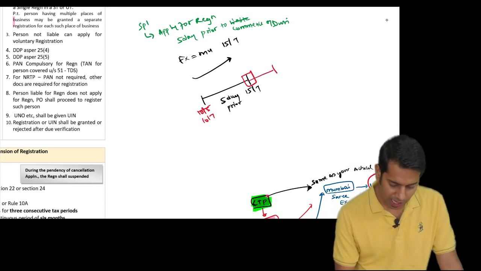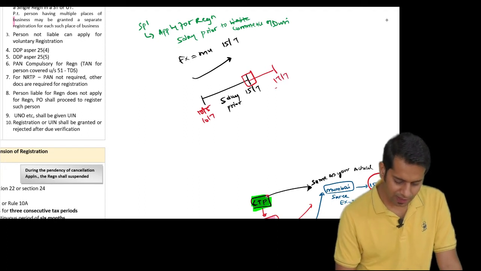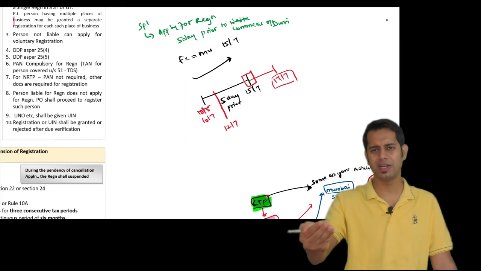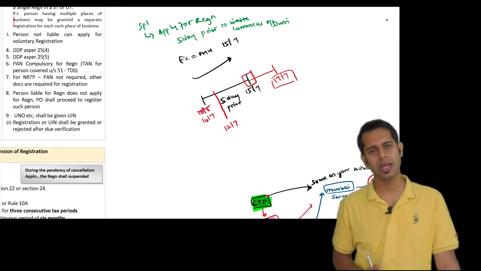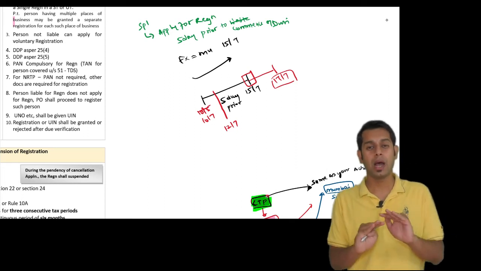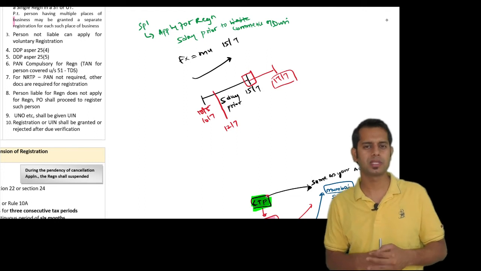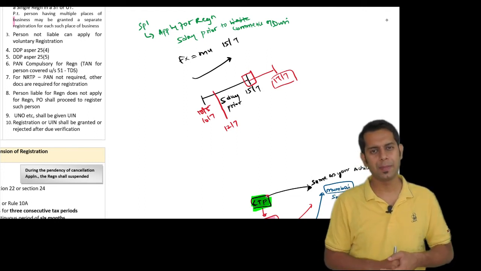Say she is going to start the business at this location on, say, 17th of July. She should make the application by 12th of July. If she is going to start by 17th of July, make an application by 12th of July. Meaning, the application should be made as a casual taxable person or a non-resident taxable person 5 days prior to the commencement of business.